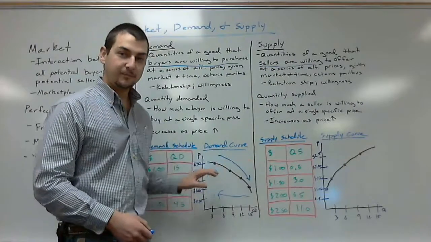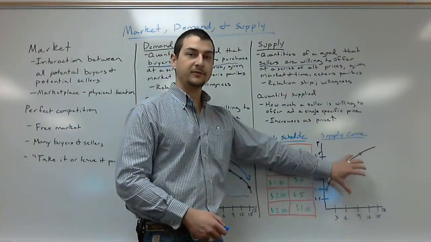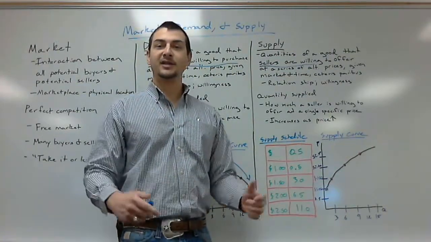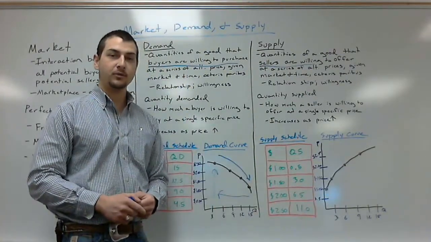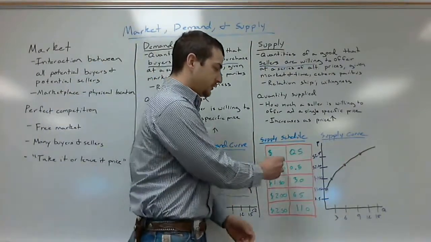So just as with the demand curve, we're going to take the supply schedule and put it onto a graph. That way it's visually appealing, so we can take one quick look at it and get information out of it rather than trying to read a whole bunch of numbers off of the table. Just as with the demand curve, we're going to look at each individual point.